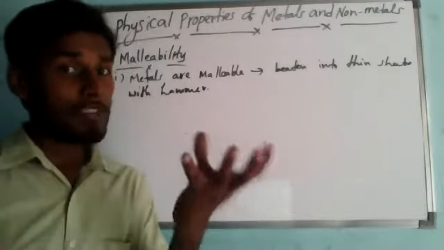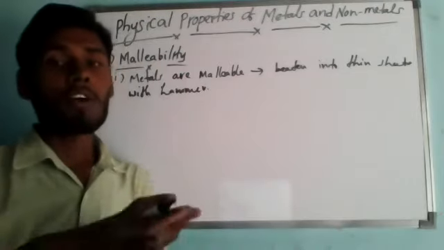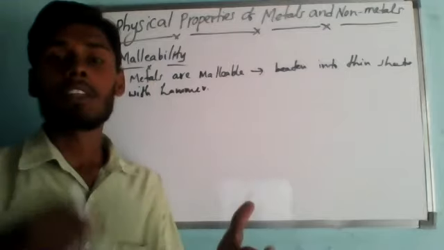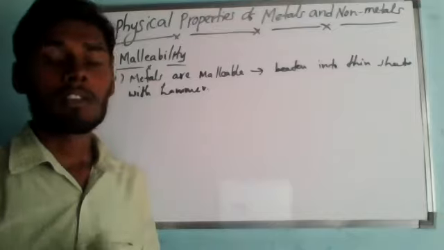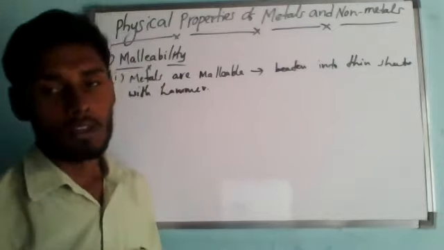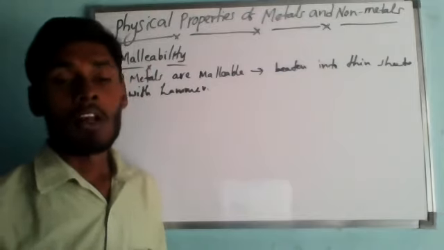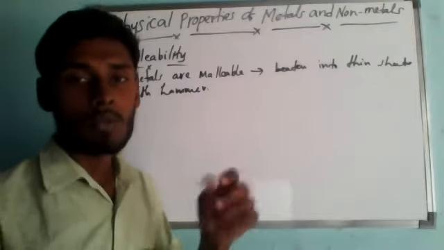If we take a piece of aluminum metal, place it on a block of iron and beat it with a hammer, we find that the piece of aluminum metal turns into a thin aluminum sheet. You can even see aluminum foil or aluminum covers that nowadays we use for packing food. Those aluminum wrappers are aluminum foils only.